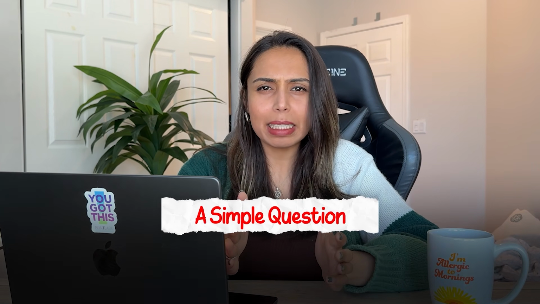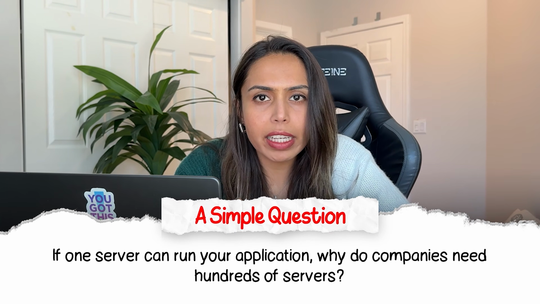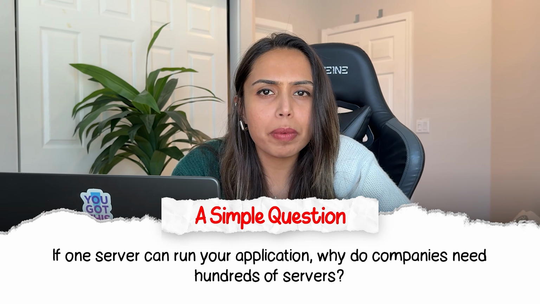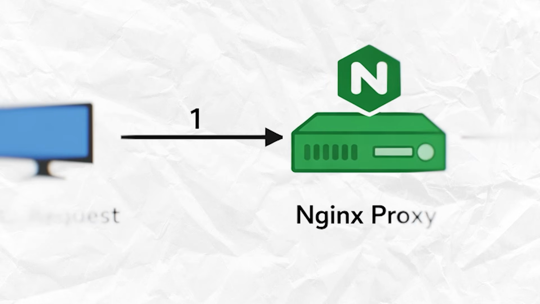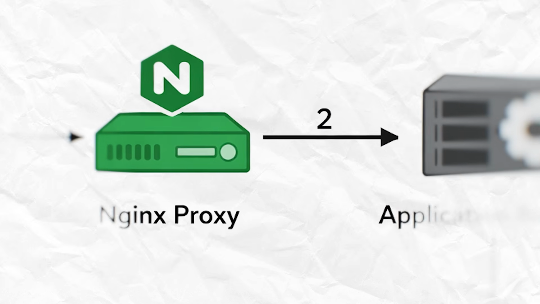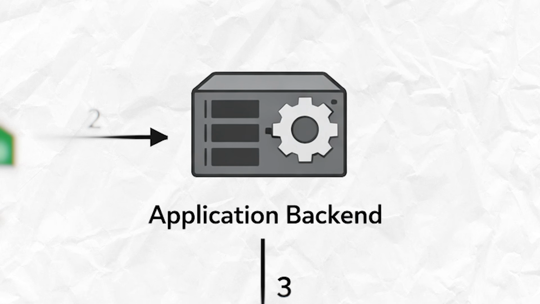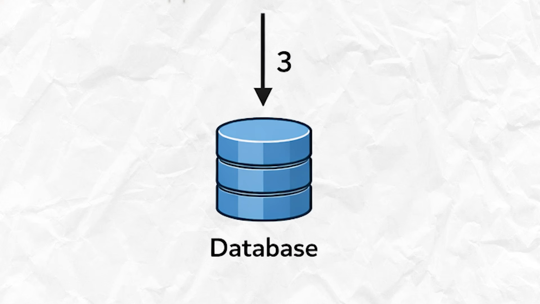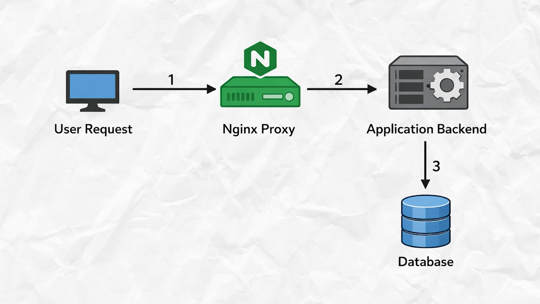Let's start with a very simple question. If one server can run your application, why do companies need hundreds of servers? For instance, small applications run like this. A user makes a request. It hits an Nginx proxy server that basically does the routing part. The request goes into the application backend, and then the application makes a connection to the database. Everything on one machine. Simple, fast to build, easy to reason about.